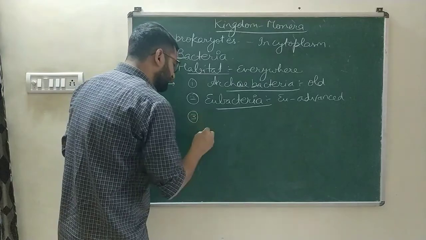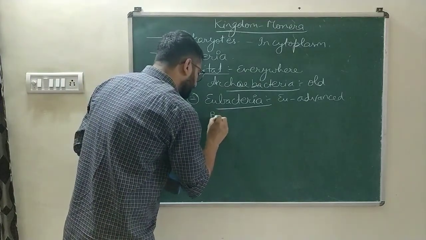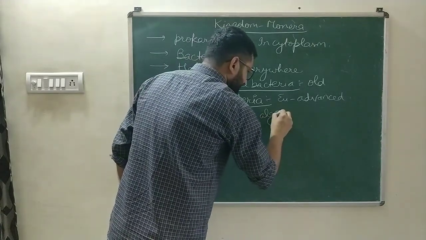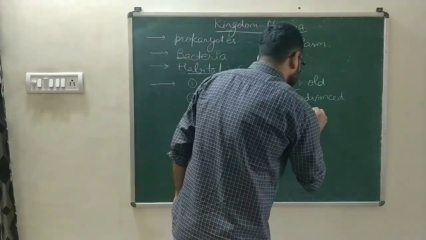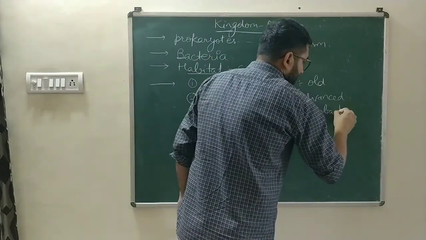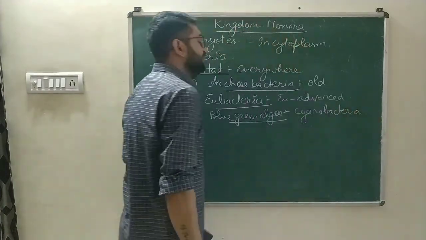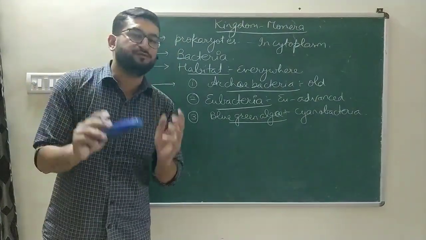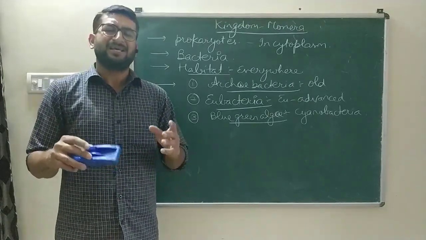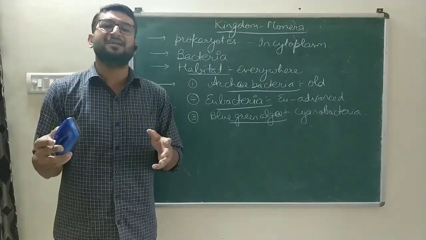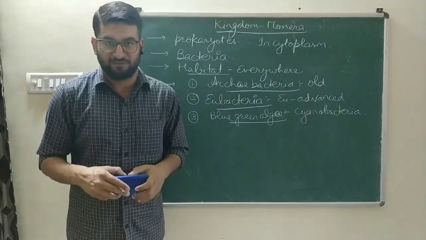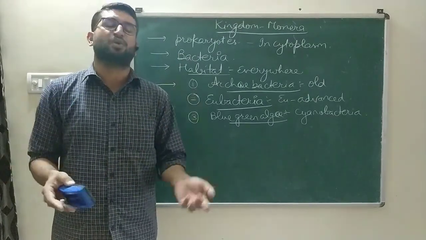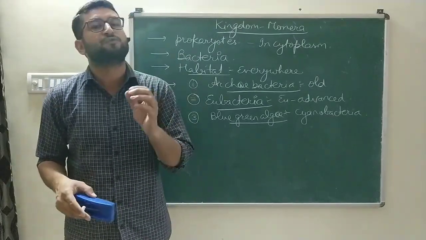Third, we are going to study the blue-green algae, that is cyanobacteria. One special thing about these bacteria is they are photoautotrophic. They can synthesize their own food with the help of sunlight, as they have a blue-green color. That means they contain a pigment known as chlorophyll, which traps the solar energy and then converts it into chemical energy as food.